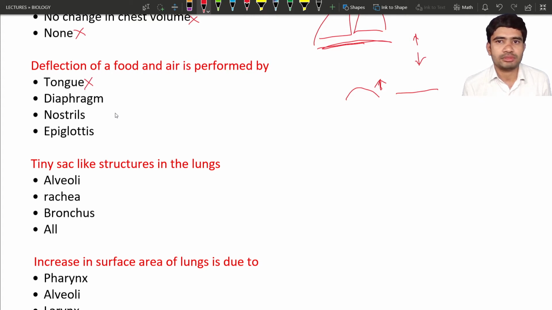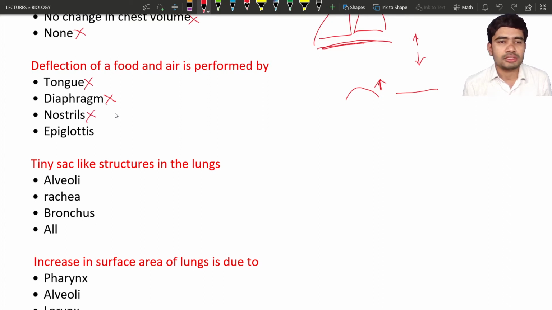Next is the diaphragm. Just now we discussed that the diaphragm only helps in the increase and decrease of the chest cavity for proper respiration or breathing, so it is also not correct. The nostrils help in taking air from the external environment, so that is also not the correct answer.